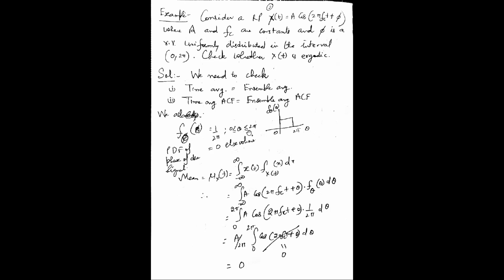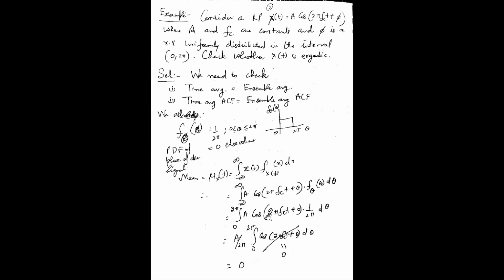Within this range, 0 is less than or equal to theta is less than or equal to 2 pi, it is uniformly distributed, and 0 elsewhere. Now we need to find the ensemble mean first of all. What is the ensemble mean? It is given by the integral of x(t) times the probability density function. What is x(t)? x(t) is A cos(2 pi fc t plus phi), or I'm sorry, this is theta: A cos(2 pi fc t plus theta). And the density function is f theta of theta, which is 1 over 2 pi.